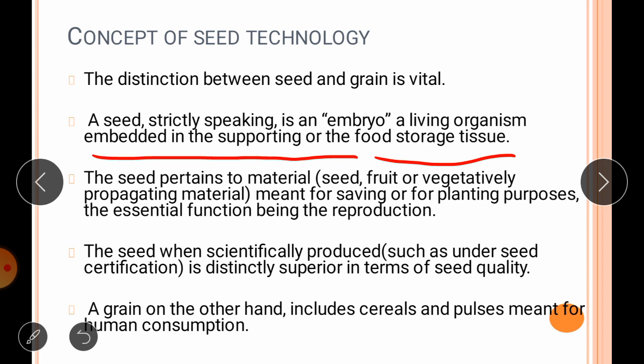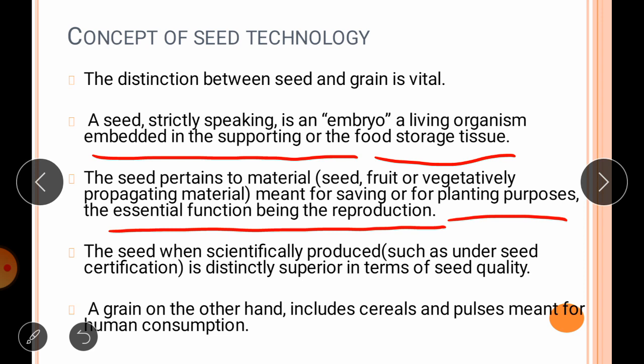Seed pertains to material like seed, fruit or vegetatively propagating material which is meant for sowing or planting purposes, where the essential function is reproduction.